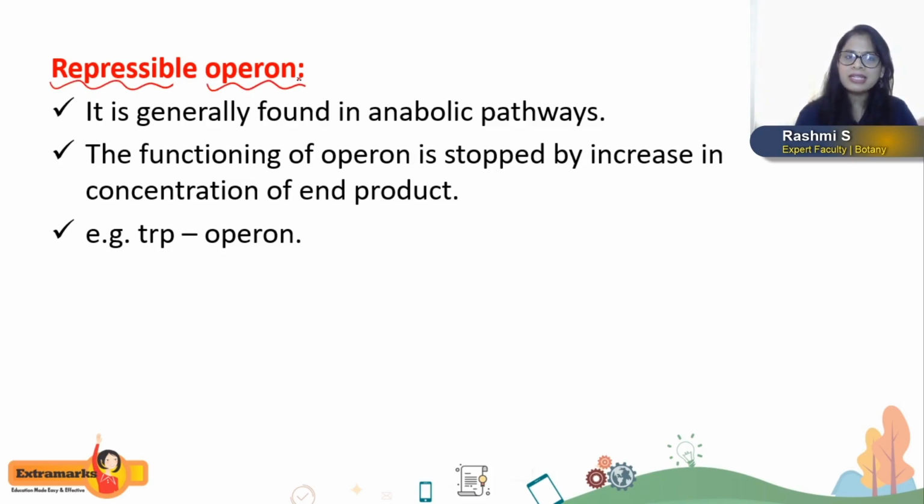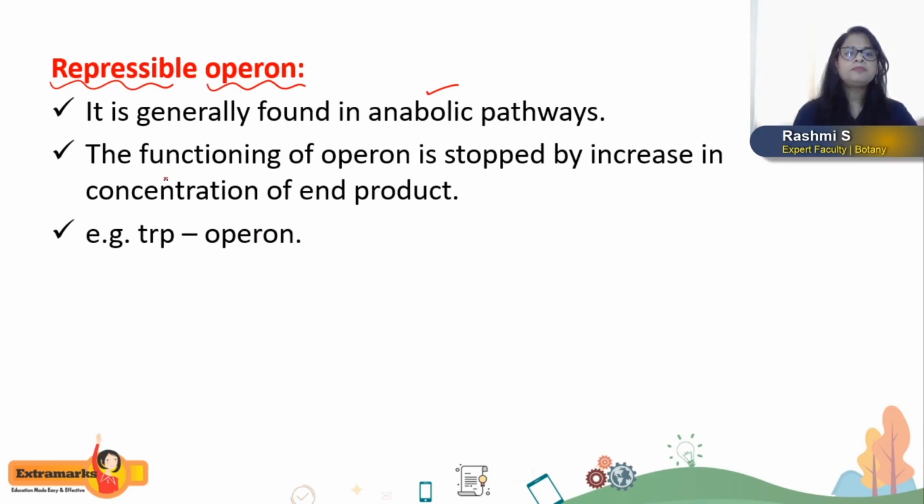So LAC operon is an example for inducible, but the repressible operon generally works in case of anabolic pathways, whereas inducible operon generally works in case of catabolic pathways.